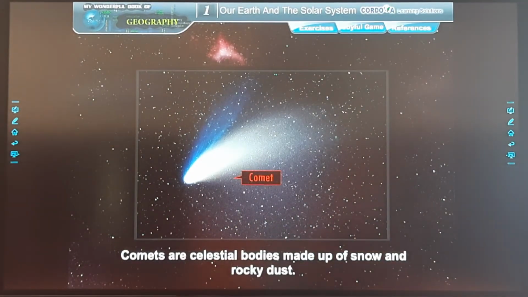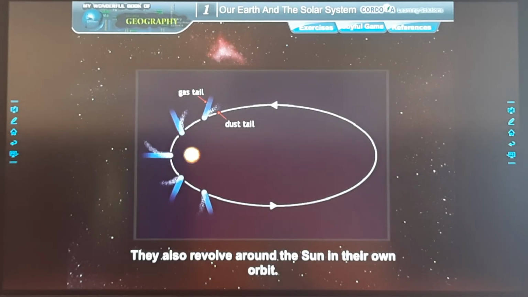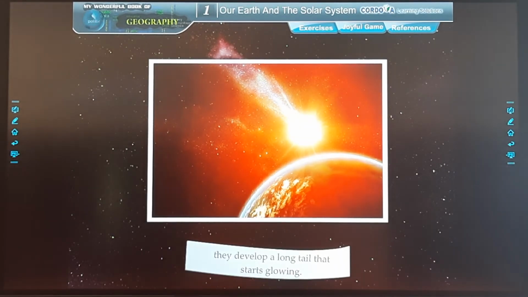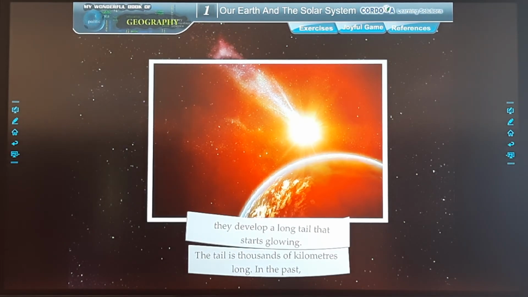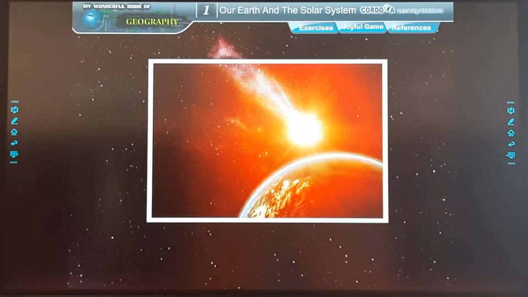Comets. Comets are celestial bodies made up of snow and rocky dust. They also revolve around the sun in their own orbit. When comets reach near the sun, they develop a long tail that starts glowing. The tail is thousands of kilometers long. In the past, people considered comets as bad omens.